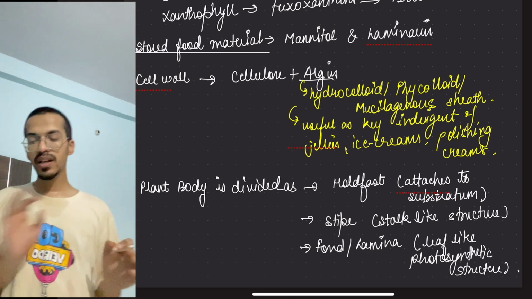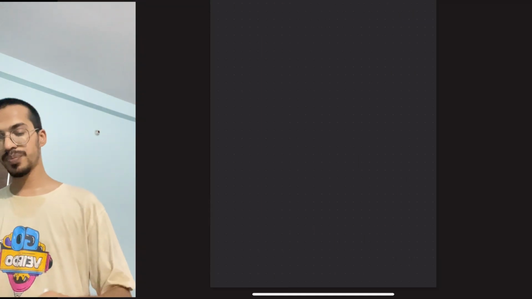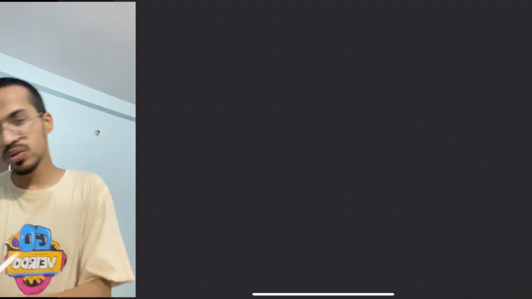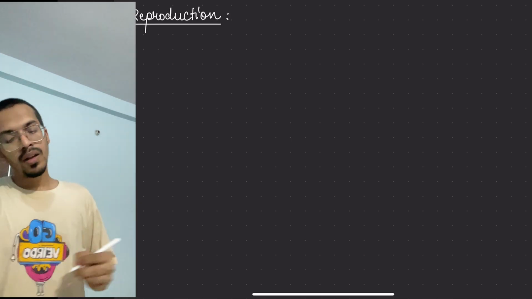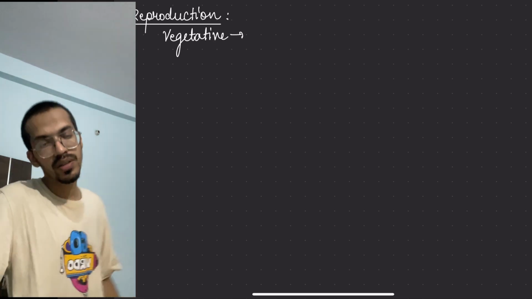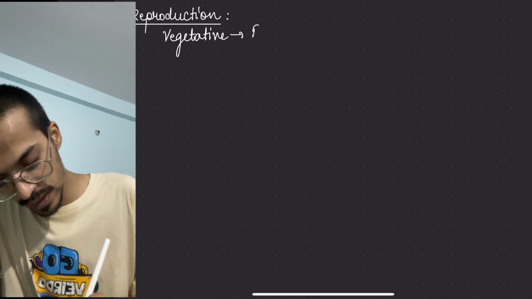Now the next thing we have to study is its type of reproduction. So the next thing is reproduction in it. Vegetative reproduction is by fragmentation only.